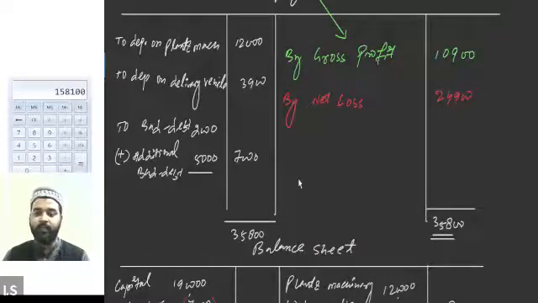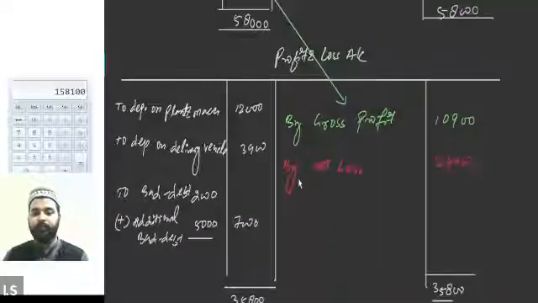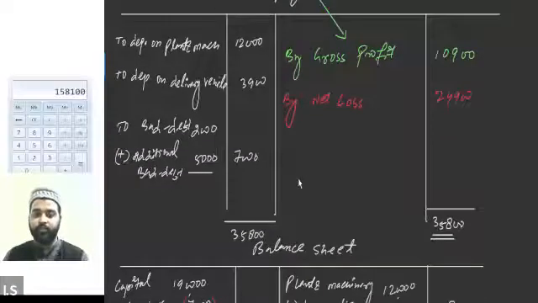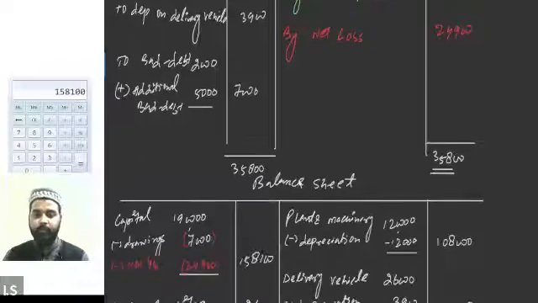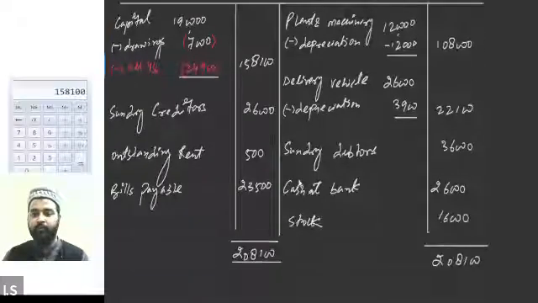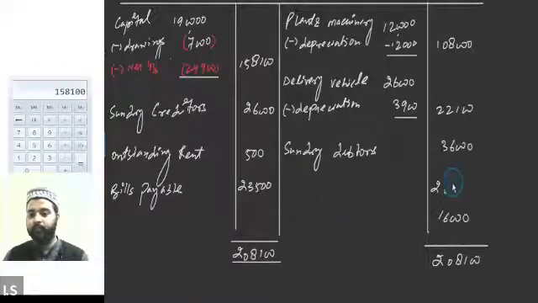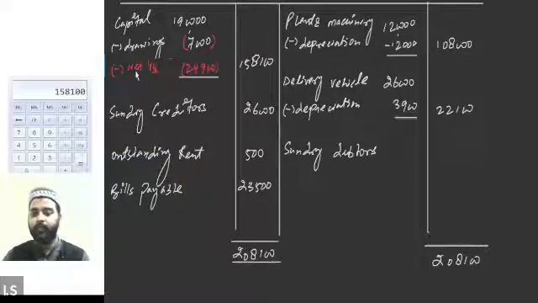Then, as I have already told you, any item in the adjustment entry is recorded at two places. First of all, we have recorded it in the profit and loss account. Then again, we will have to record it in the balance sheet. Now try to pay attention. How will we be recording bad debt in the balance sheet? We will be reducing the value of the debtor by 5000. Let's suppose the debtor is 36,000.